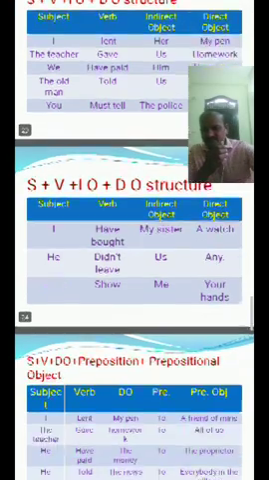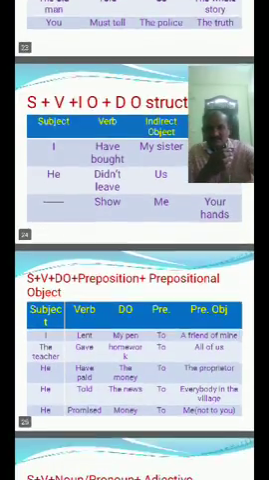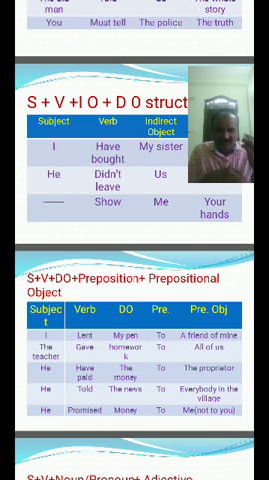Come to the next one: subject plus verb plus direct object plus preposition plus prepositional object. First observe the first sentence, then you will get the complete idea. I lent my pen to a friend of mine. Here, I lent my pen is subject plus verb plus direct object. Here the preposition is there, to. Here the prepositional object, to whom? To a friend of mine. So that is the sentence structure. I lent my pen to a friend of mine.